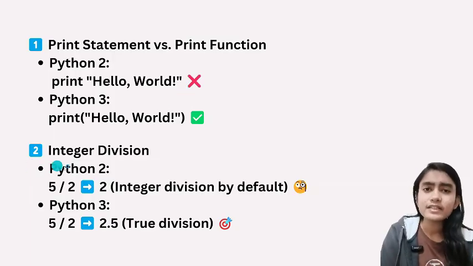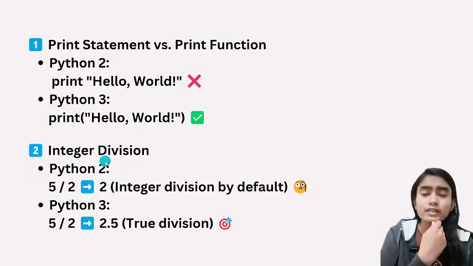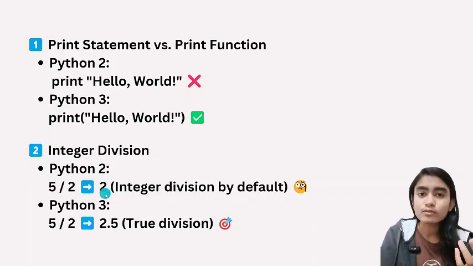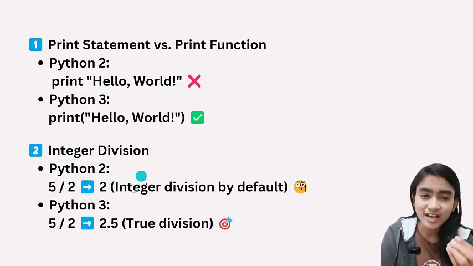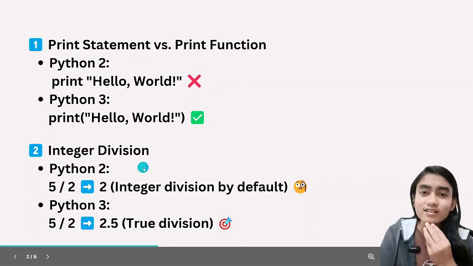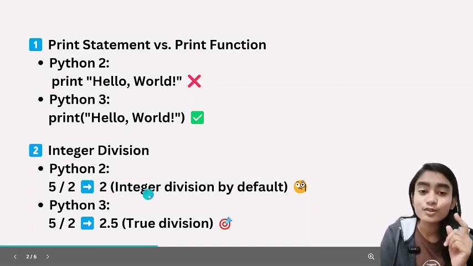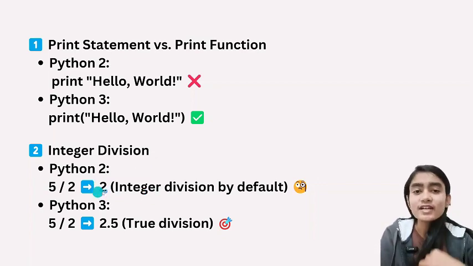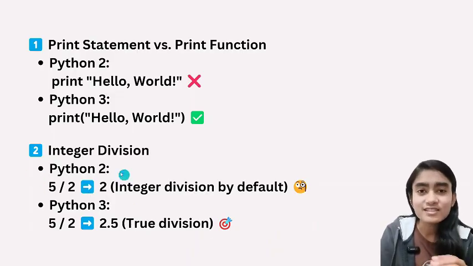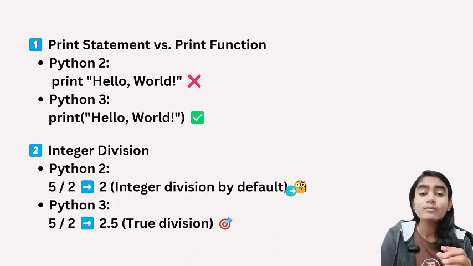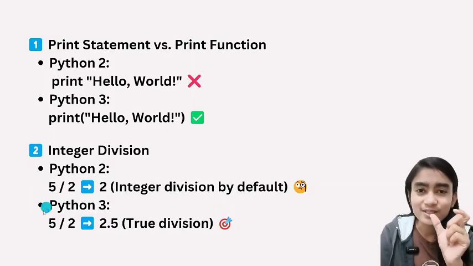The second difference is division. In Python 2.x, whenever you divide 5 by 2, the answer that comes is 2. Like, it should be 2.5, but it is 2. Why? Because in Python 2.x, it divides and gives only the integer part of the answer. But in Python 3, it will give the true division.